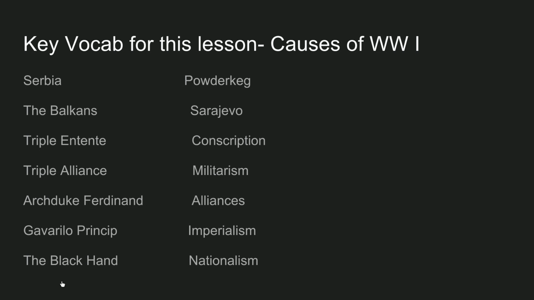Powder keg. When I bring up the word powder keg, basically this means that this was like a huge barrel of gunpowder ready to explode, and we're going to refer to the Balkans as that. Sarajevo is where the assassination is going to take place. The word conscription is another word for draft. And then we're going to talk about the main causes: militarism, alliances, imperialism, and nationalism.